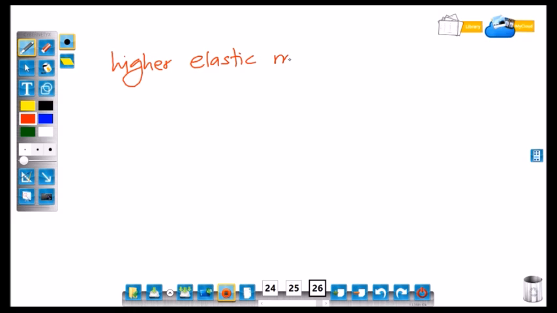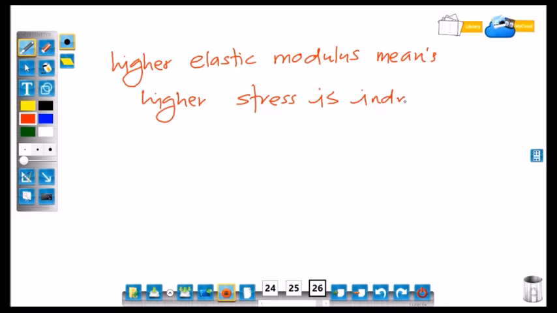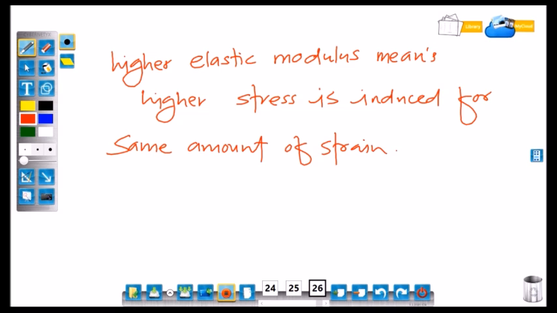Higher elastic modulus means higher stress is induced for same amount of strain.